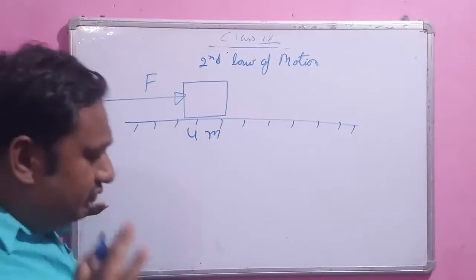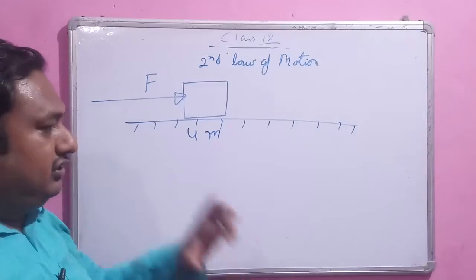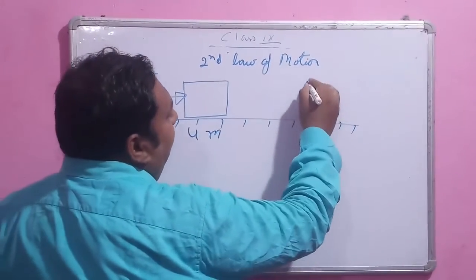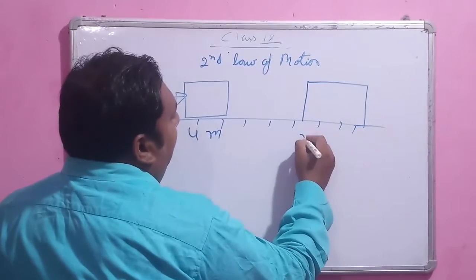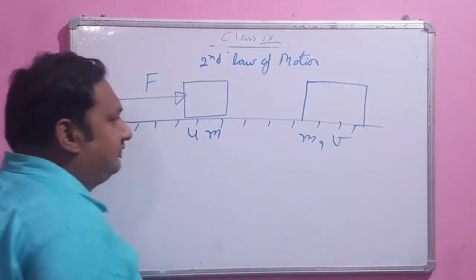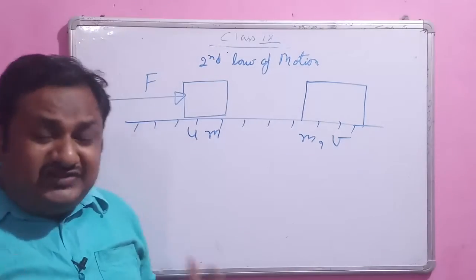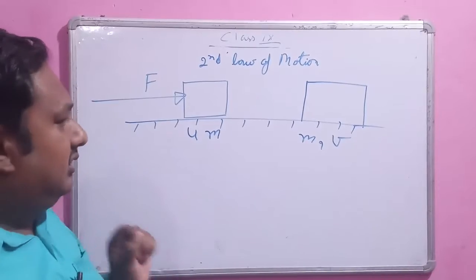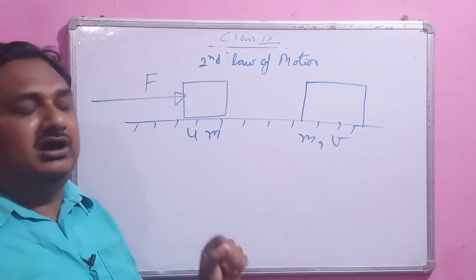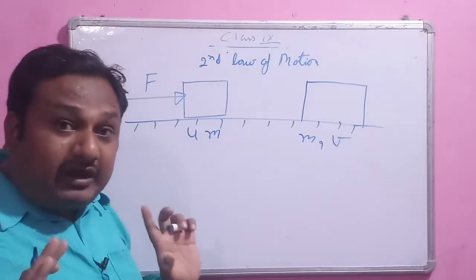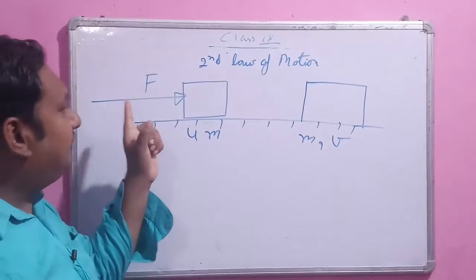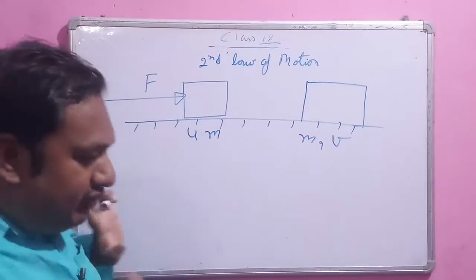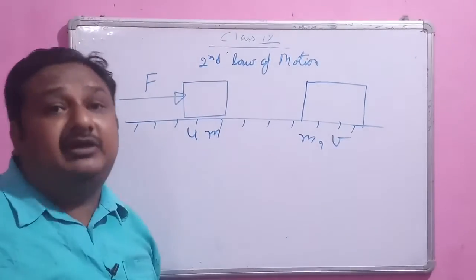Now you increase your force, so that the velocity will change after some time. The mass is still m, but the velocity has changed. So to change the velocity of the object, you apply more force. Here there is one quantity, force, and another quantity, momentum, and you can see that if you apply more force, a change in momentum takes place.